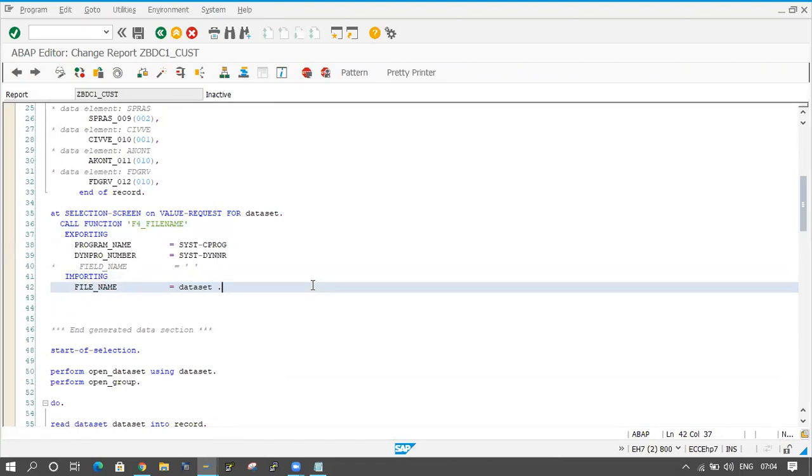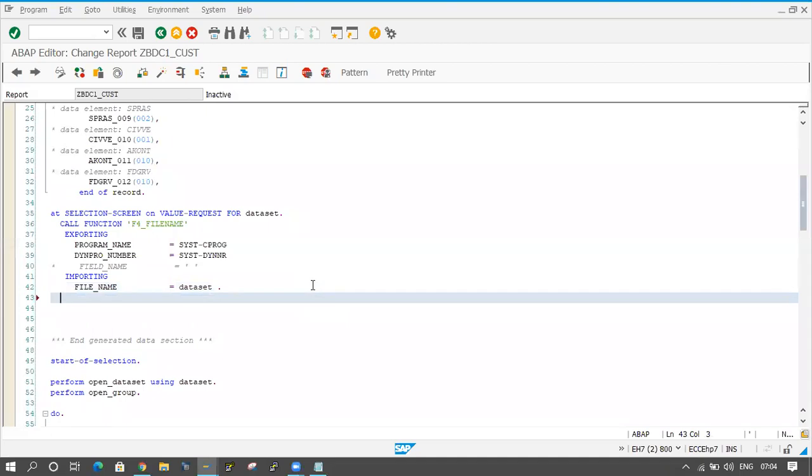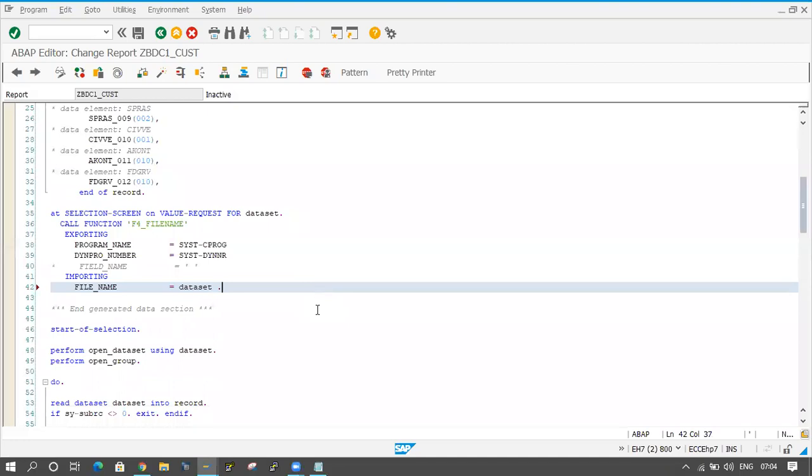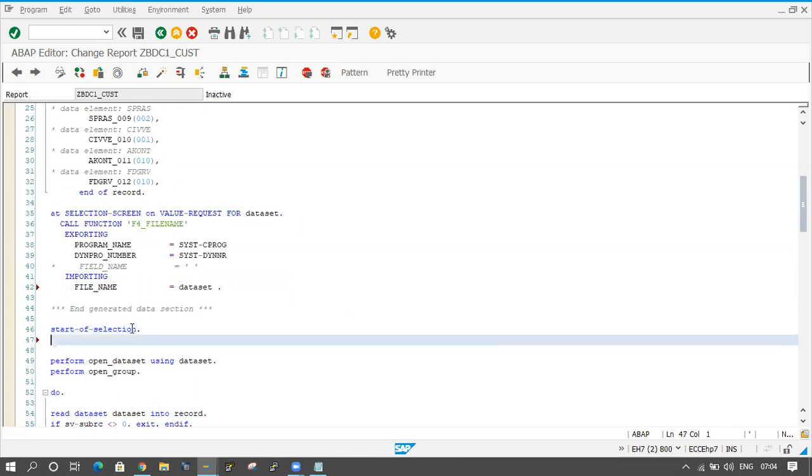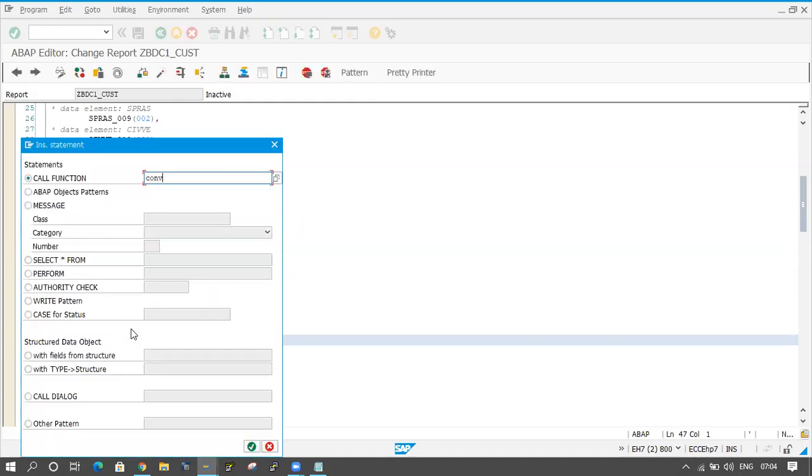Now I want to convert that Excel data to our internal table. Start of selection is coming automatically here, and here I will convert that. The function module name is TEXT_CONVERT_XLS_TO_SAP. Click on the F4 button.